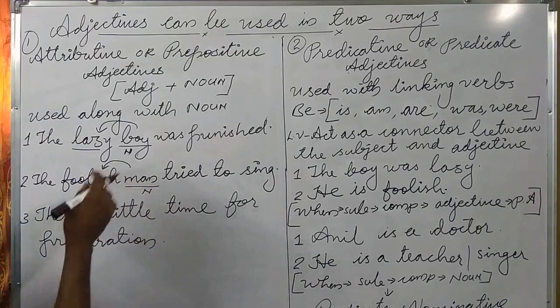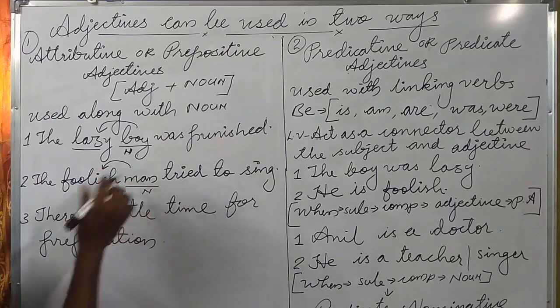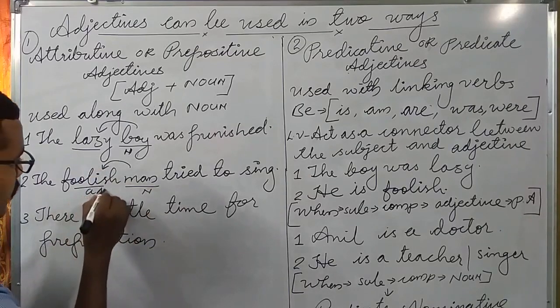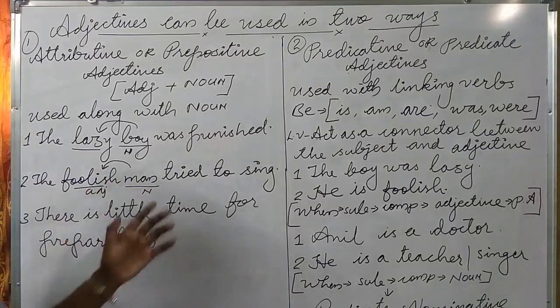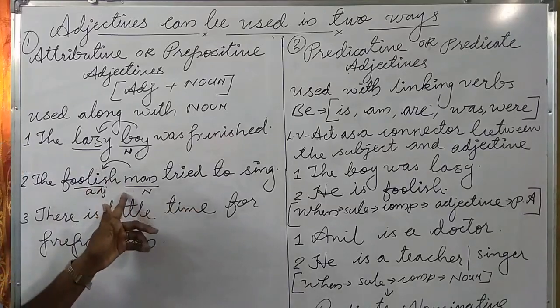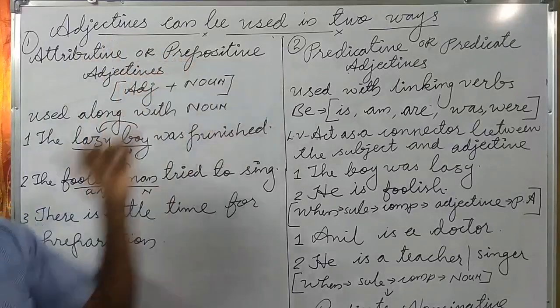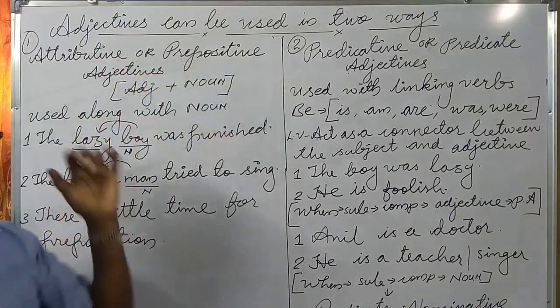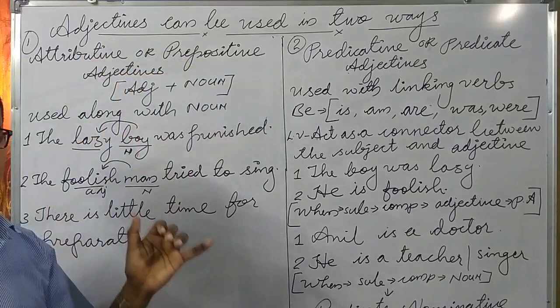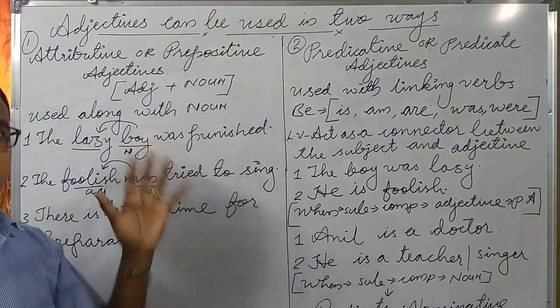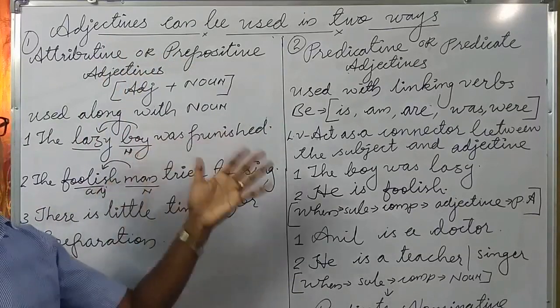Here the adjective comes before the noun. It is also called attributive or prepositive adjectives. It means prepositive adjectives are the adjectives which come before the noun or along with the noun.